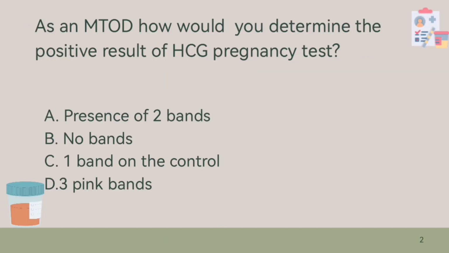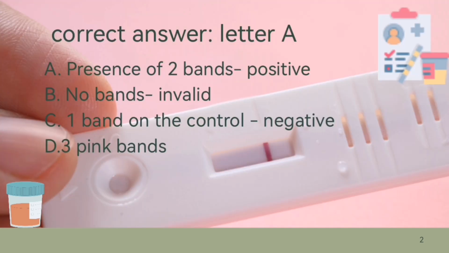As an MTOD, how would you determine the positive result of HCG pregnancy test? A. Presence of 2 bands. B. No bands. C. 1 band on the control. Or D. 3 pink bands. Kapag ikaw daw ang MedTech on duty, paano mo malalaman na positive ang isang pregnancy test? The answer here is letter A. Presence of 2 bands. So, kapag may dalawang bands or may dalawang line sa kit, that is positive.